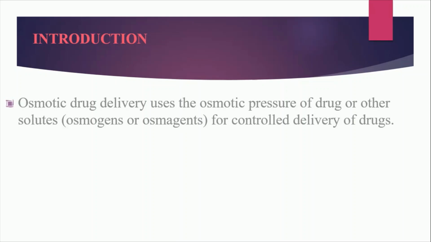Dear all, we know that there are two types of release retarding delivery. One is sustained release and the second one is controlled release. In both delivery systems, we achieve release retardation, but in sustained delivery, the release rate is not fixed, while in controlled delivery, the release rate is fixed. Means we can achieve zero order kinetics in the controlled drug delivery system. So the osmotic drug delivery system is one type of controlled drug delivery system.